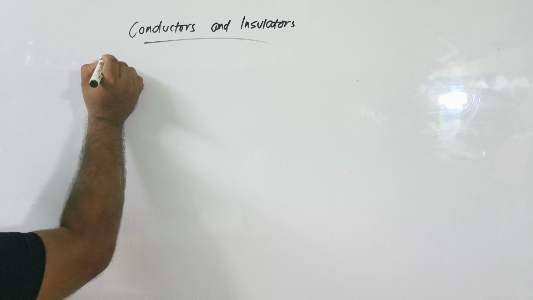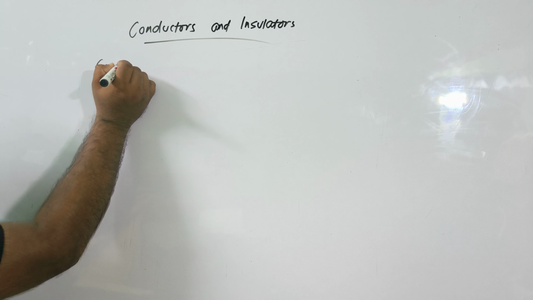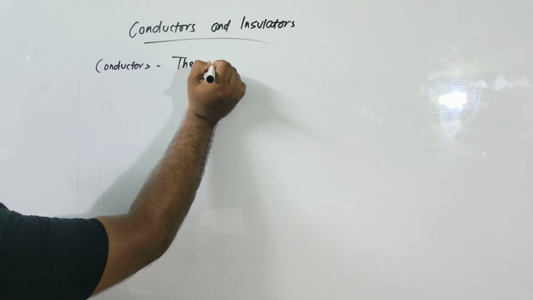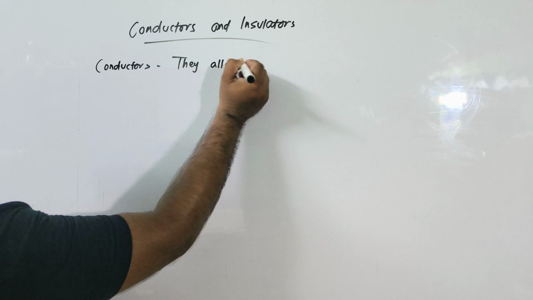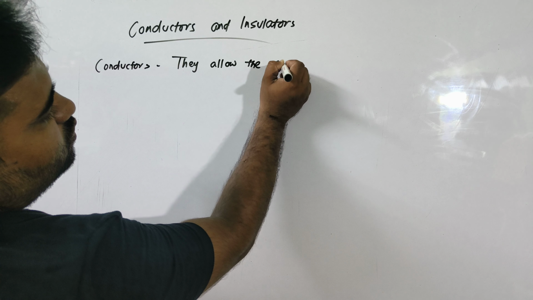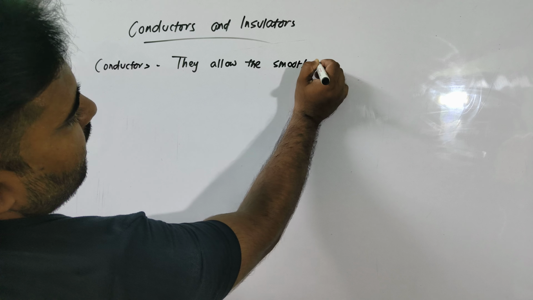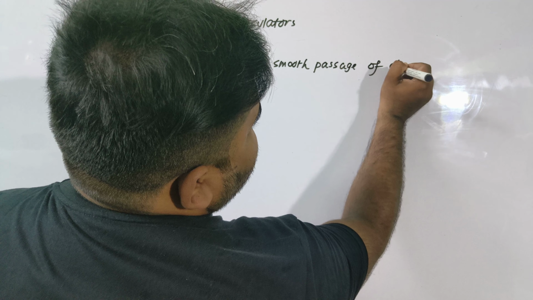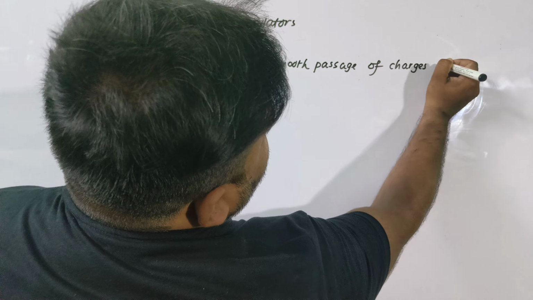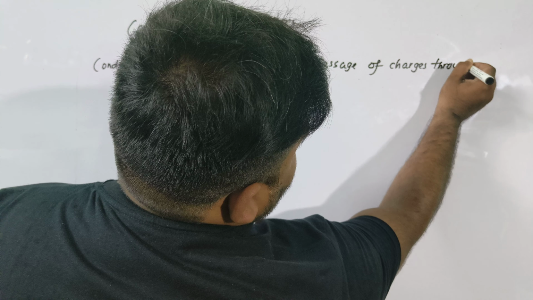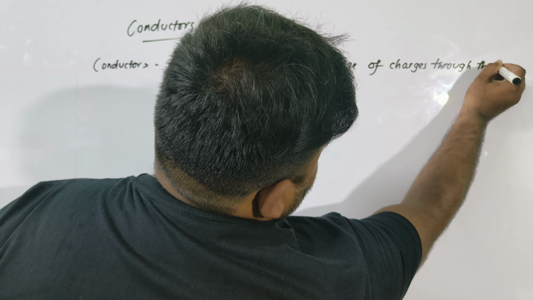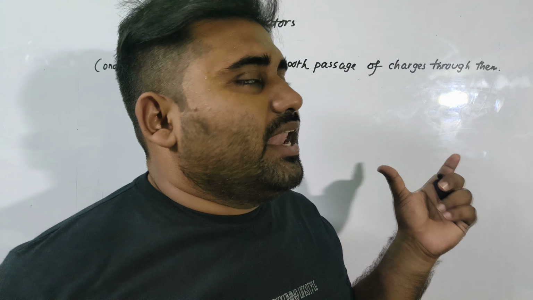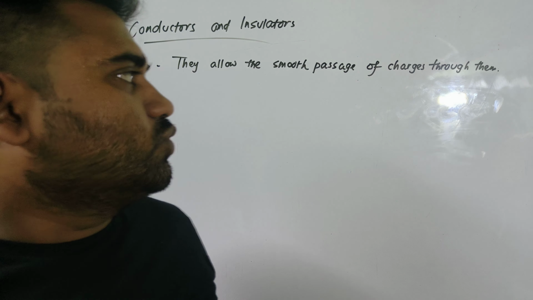So, what are conductors? These are the substances which allow the smooth passage of charges through them, not electrons. Charges, because charge can be contained by anything. So they allow the smooth passage of charges through them.